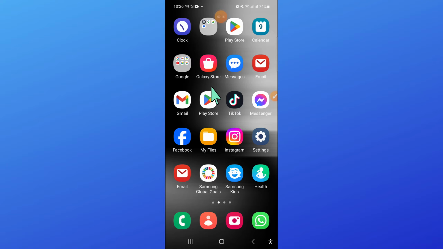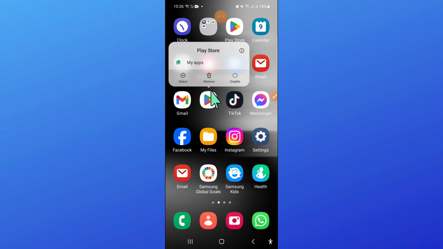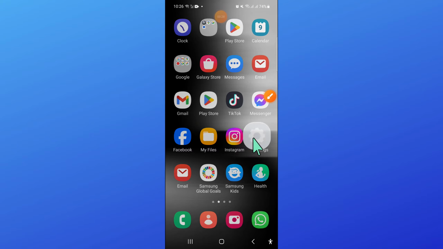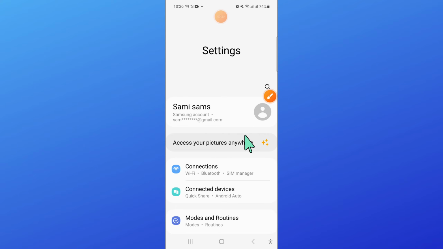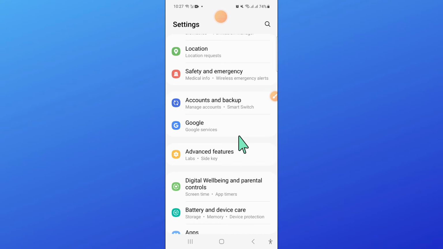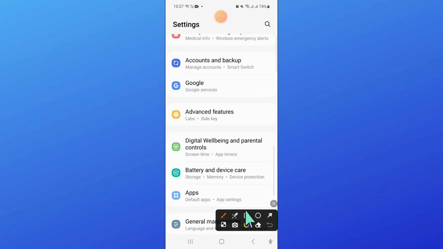So to fix this issue, first of all, open settings. Now in settings, scroll down and here open battery and device care.